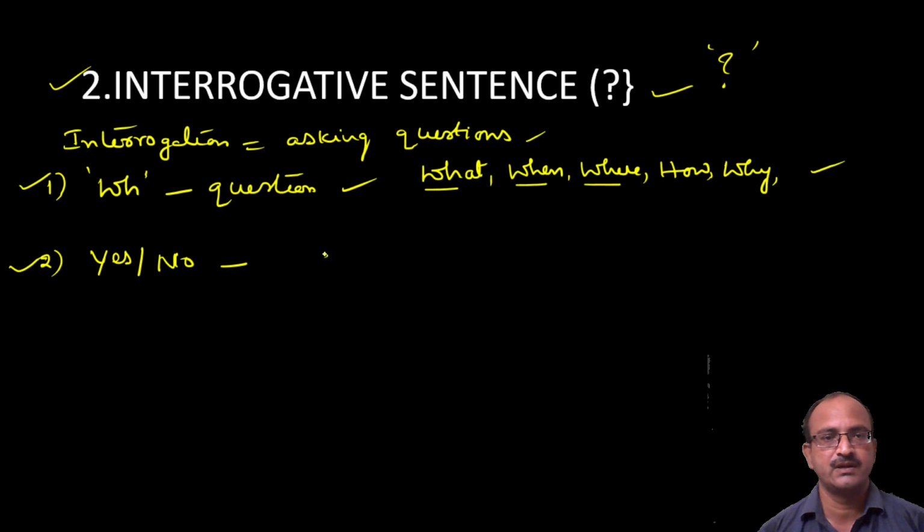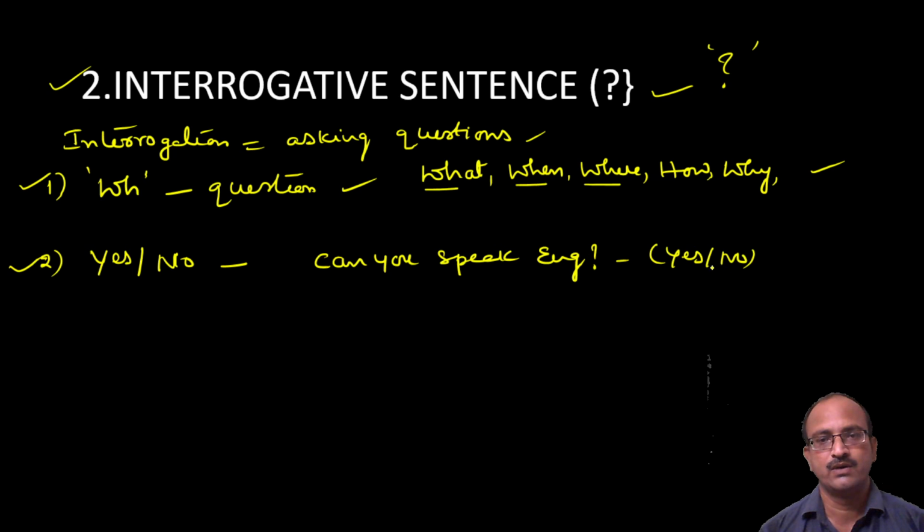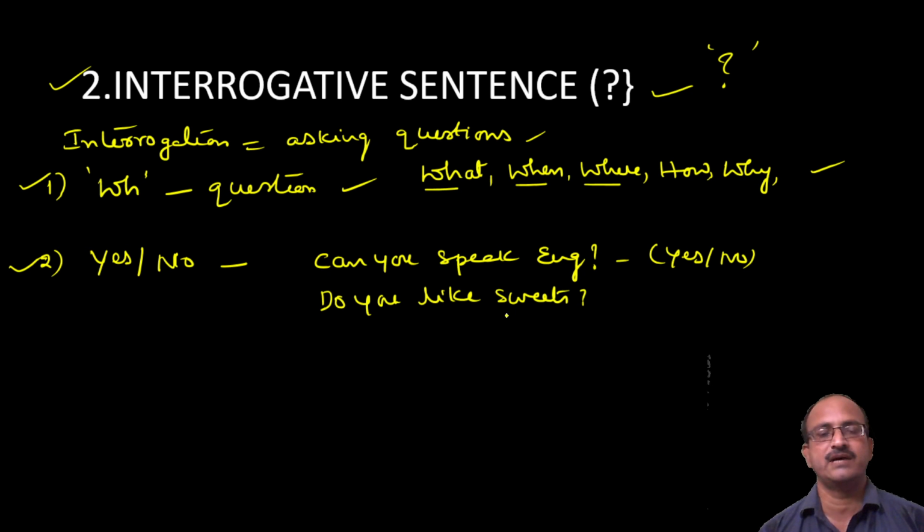For example, Can you speak English? What is the answer for this? Either you say yes or no. That's why we call these yes or no questions. They always start with auxiliaries, helping verbs. Do you like sweets? These are also yes or no questions.